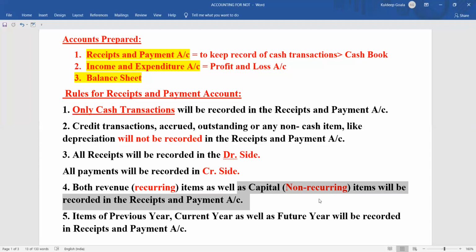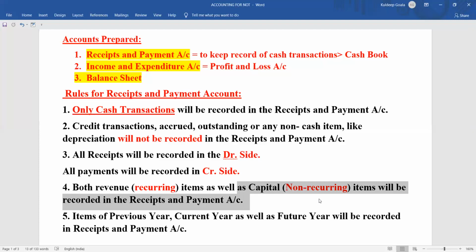So in this point we came to know that recurring transactions, which occur again and again, will come in the receipts and payment account, as well as non-recurring transactions, which are not happening constantly. Say it happens once in 2 years, 5 years, 10 years, then those transactions are also going to come under the receipts and payment account. As and when it appears, it will come. It is not that we record it after 2 years. No, not that.